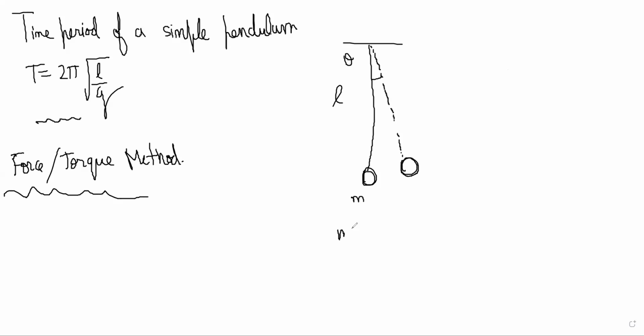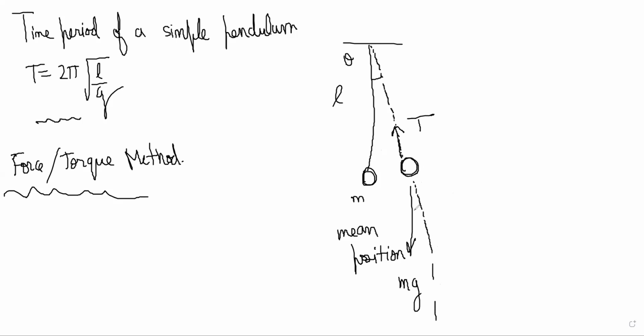This is my mean position, the vertical position. If you displace it slightly from the mean position like this, tension is T like this, and mg is like this.